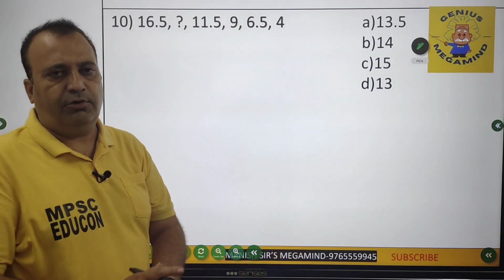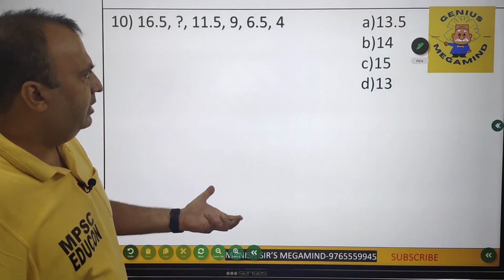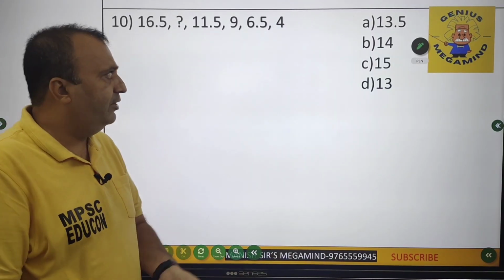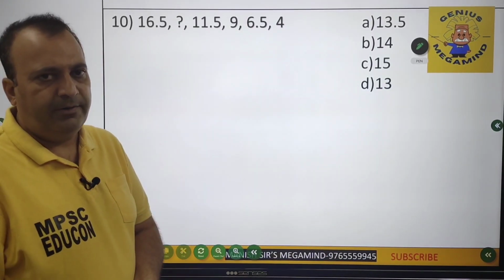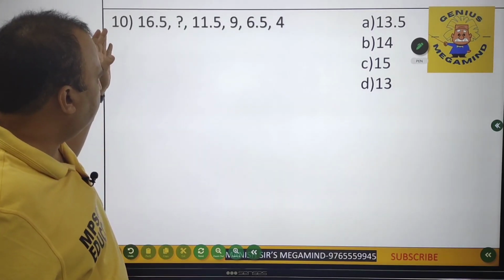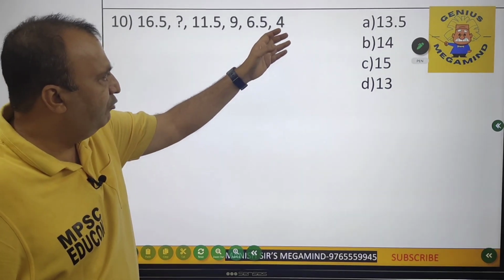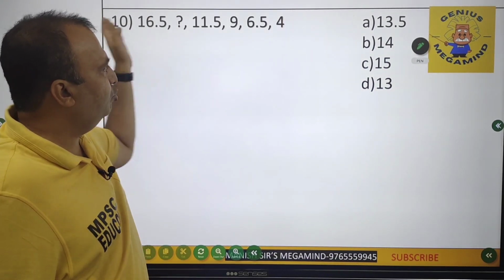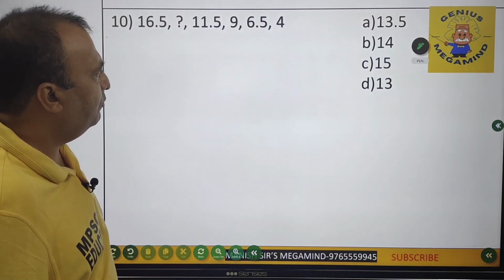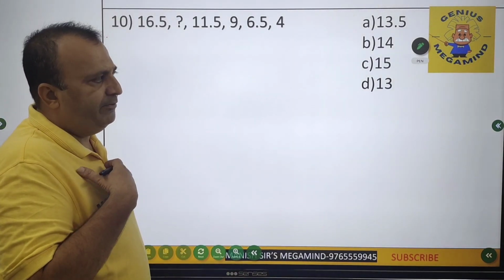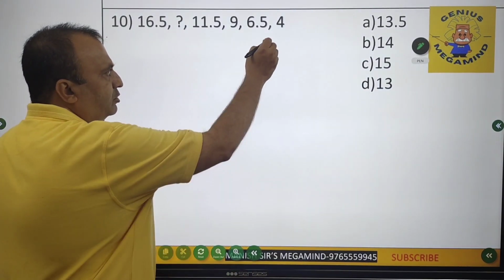Now the 10th question on your screen. Now here some of the students might get fearful because of the decimal point, but if you watch the series from the left hand side to the right hand side, it is decreasing, and if you watch it from the right hand side to the left hand side, then it is supposed to be increasing. So I am going to take a U-turn. I am going to start from 4.